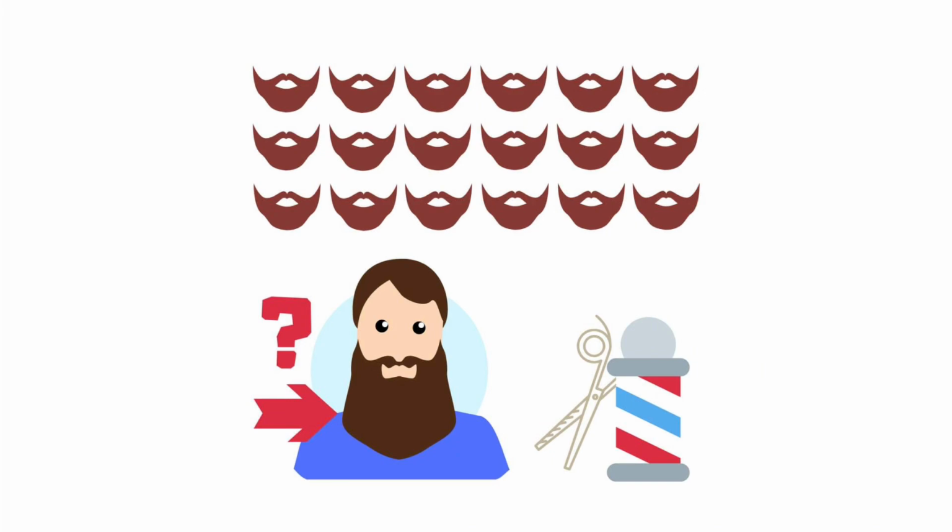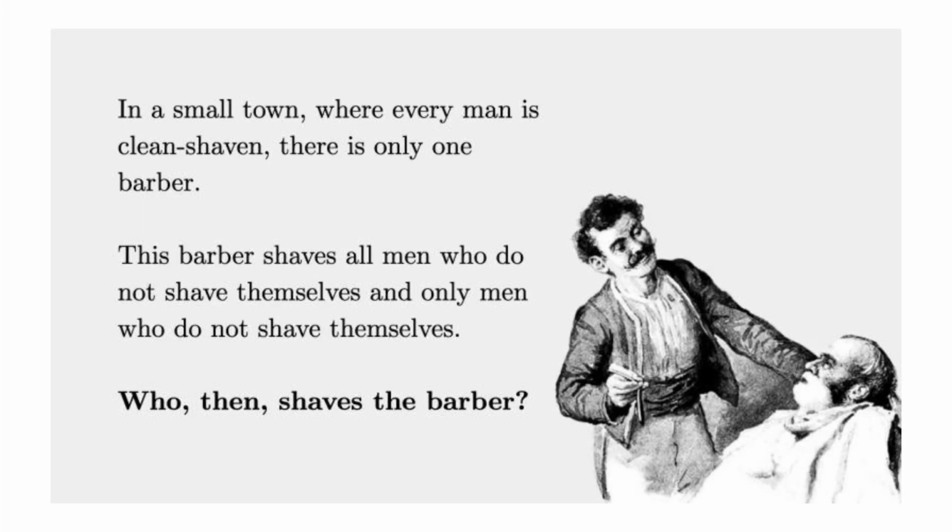Contradiction. This puzzle is a simple version of a bigger problem in math called Russell's paradox. The set of all sets that do not contain themselves. Does it contain itself? Yes and no at the same time. The fix? Be more precise with rules. For example, if the barber shaves anyone who asks him to, then no problem.